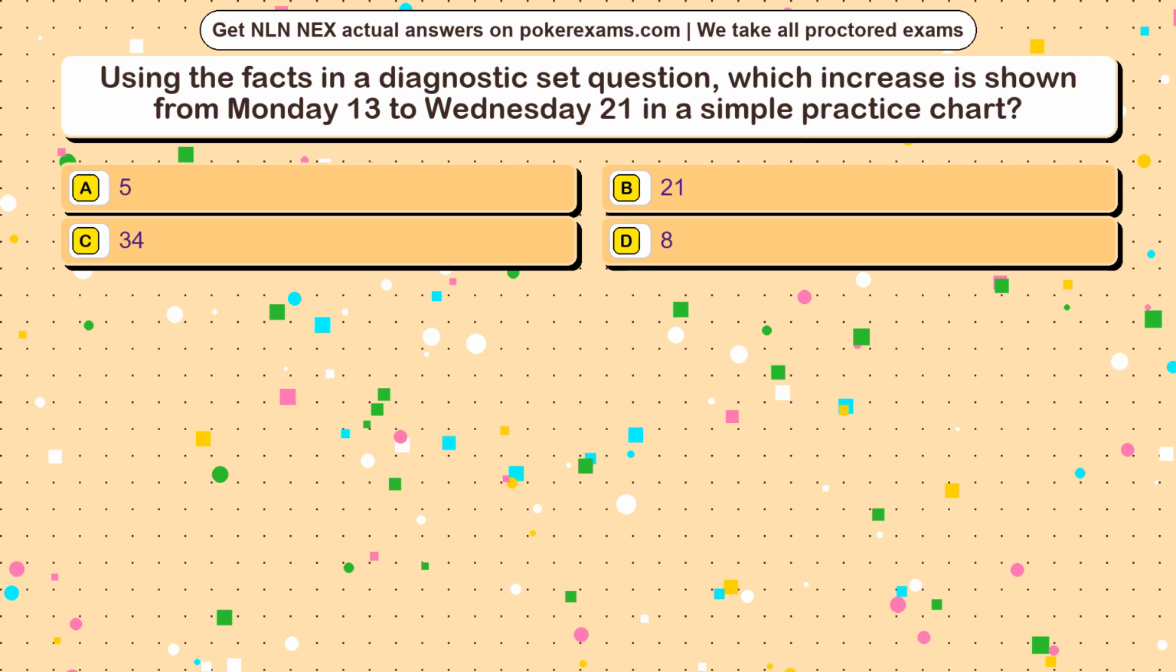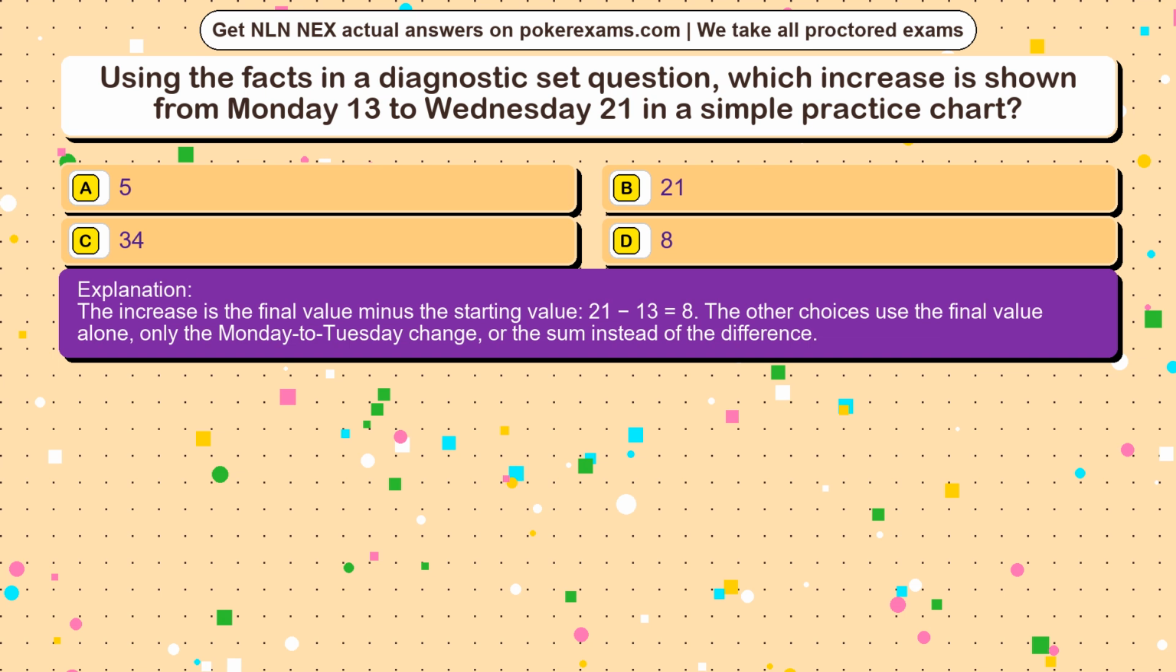The correct answer is option. The increase is the final value minus the starting value, 21 − 13 = 8. The other choices use the final value alone, only the Monday to Tuesday change, or the sum instead of the difference.